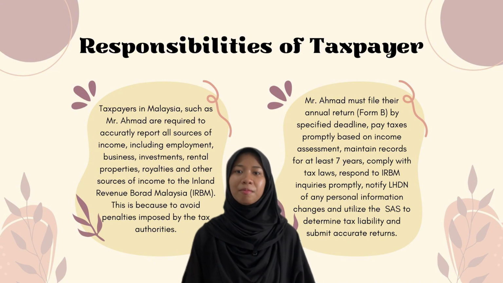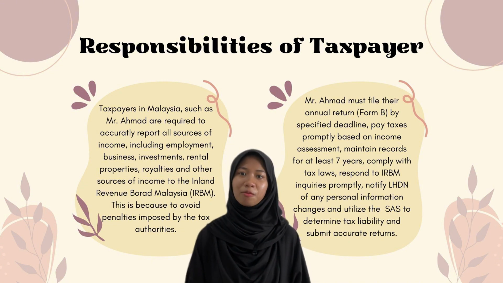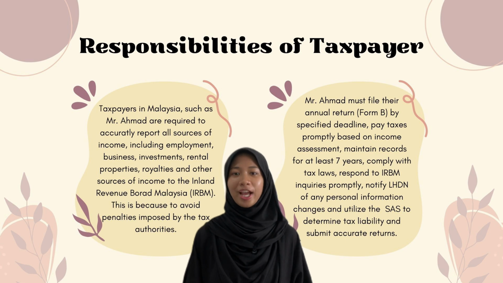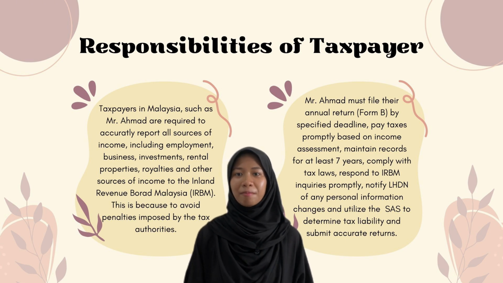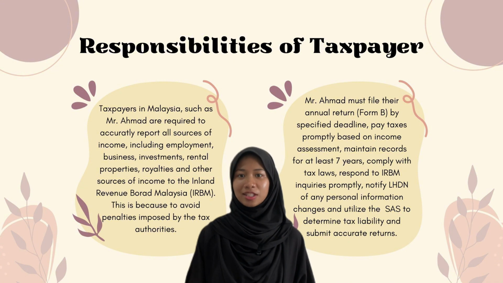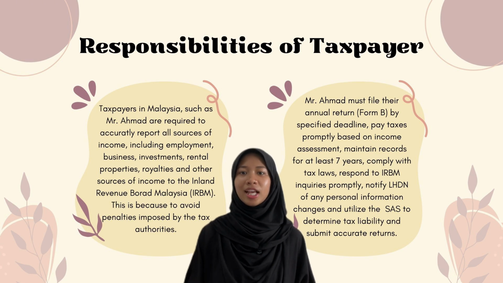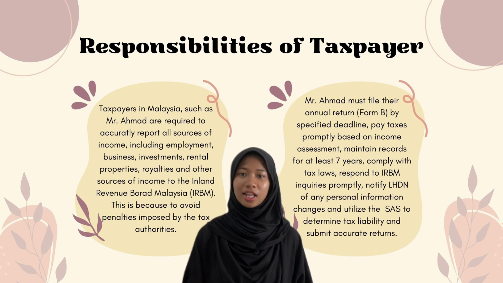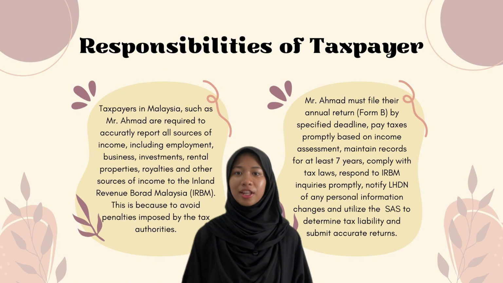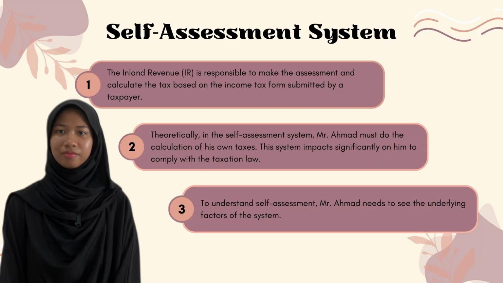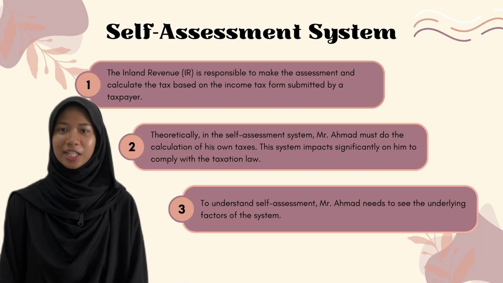Mr. Ahmad can amend his tax return within 6 months from the date of submission to the IRB, but he can only amend his return once. It means that he can only amend his tax once a year for one amendment. Under SAS, Mr. Ahmad should assume the primary responsibility for determining his tax liability, calculating tax owed, and submitting an accurate tax return to LHDN.